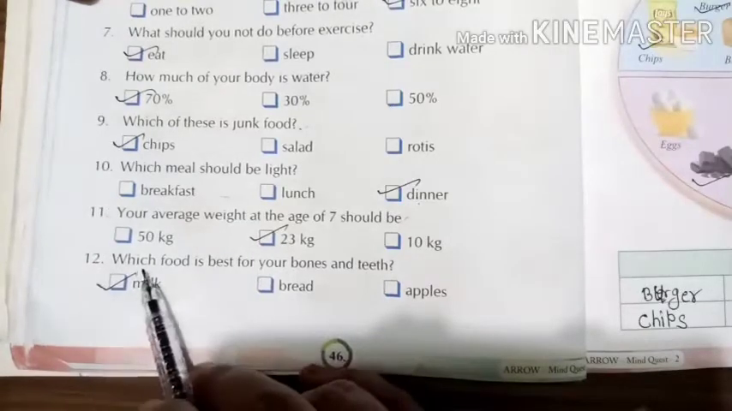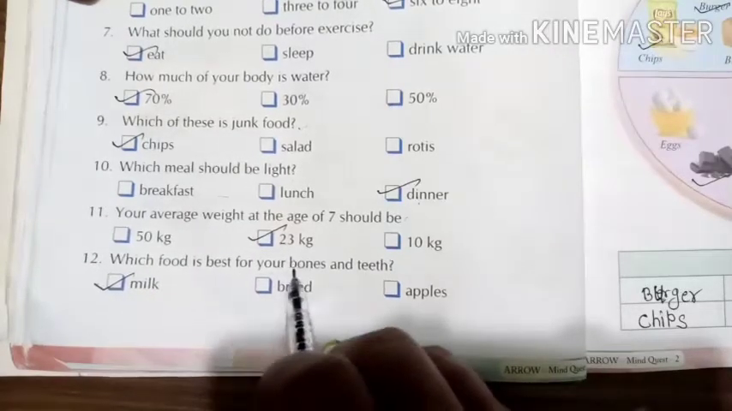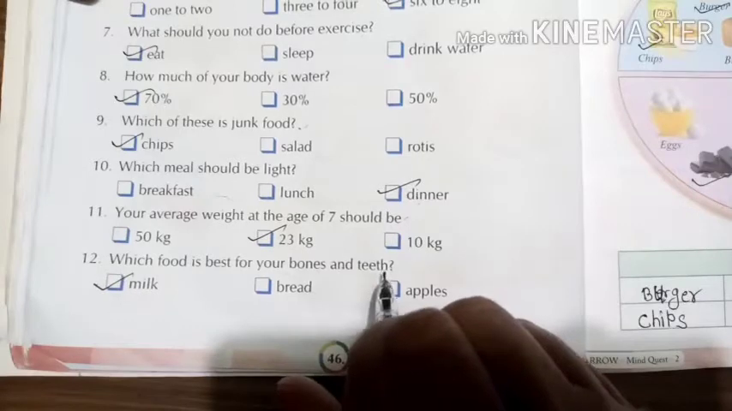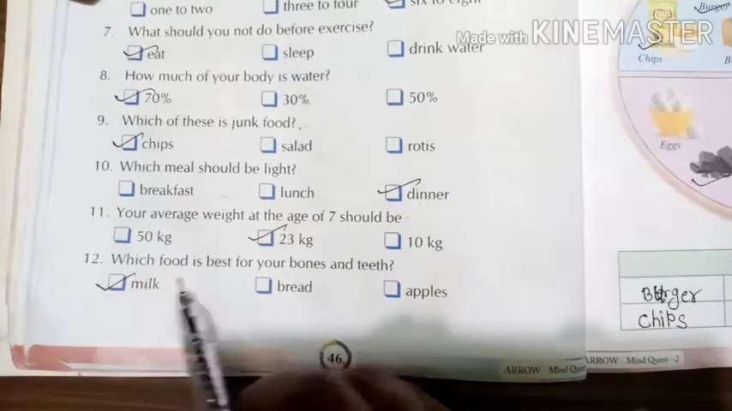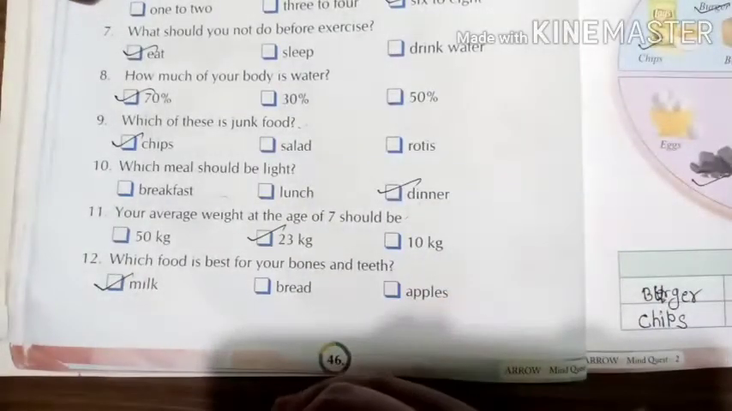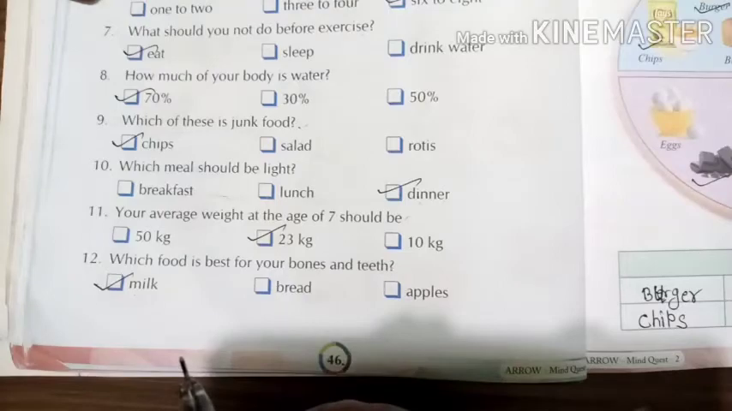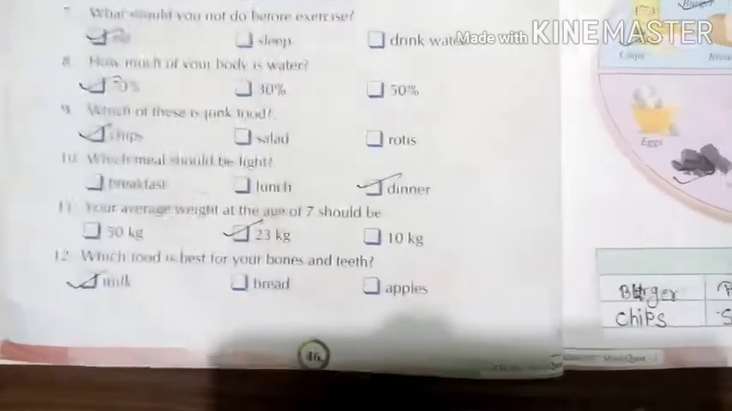Number 11, your average weight at the age of 7 should be 23 kg. Number 12, which food is best for your bones and teeth? It is milk. Milk is best for our bones and teeth. So this is the health quiz, and we have already completed this health quiz.